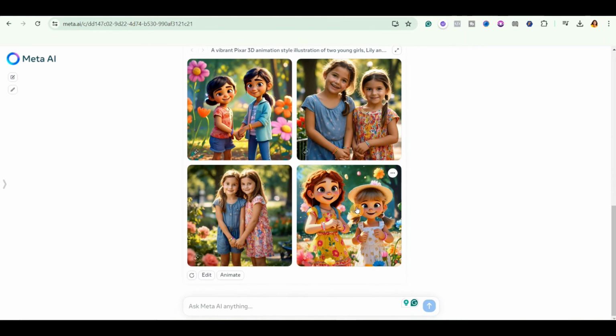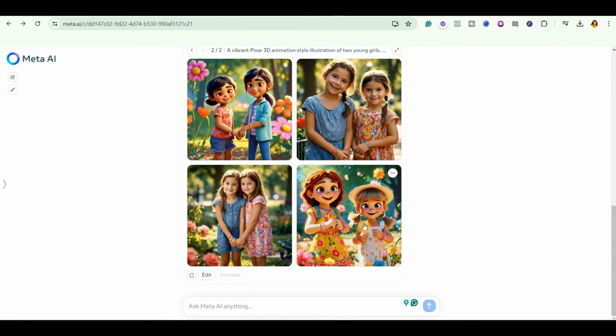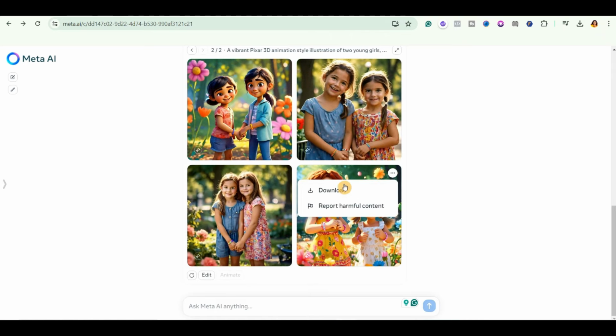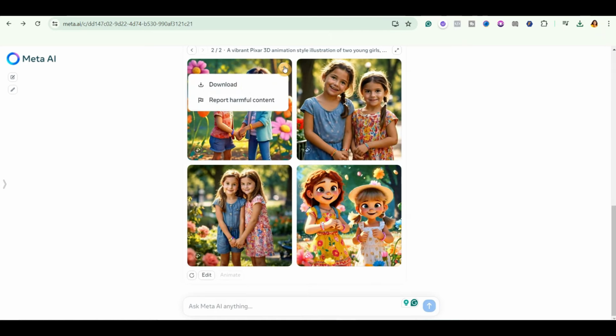So now the reason why I love this particular AI tool is that you can actually animate here for free. So I'll just go ahead and click on animate. So you could see it has animated it for me. Can you see how it's looking? So beautiful. So I'll just click on these 3 dots right here and then hit download to download it. And then I'll also download this.